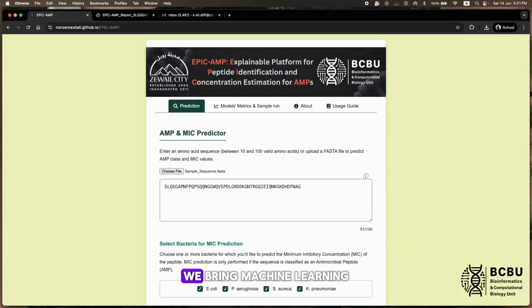With EPIC AMP, we bring machine learning into the hands of researchers, accelerating AMP discovery and helping combat antimicrobial resistance.